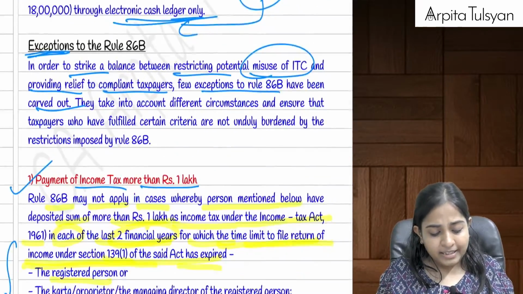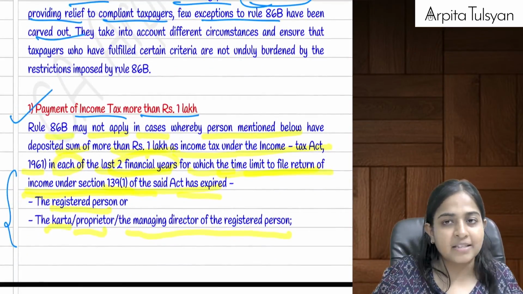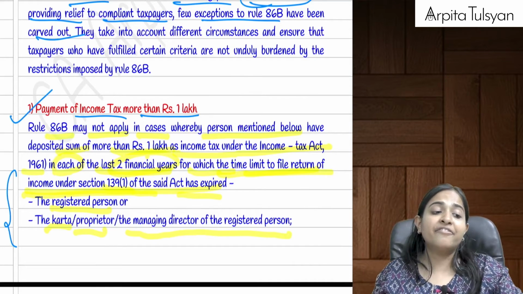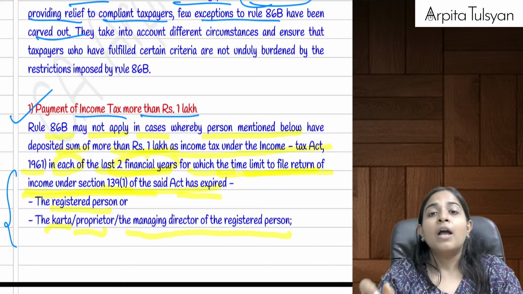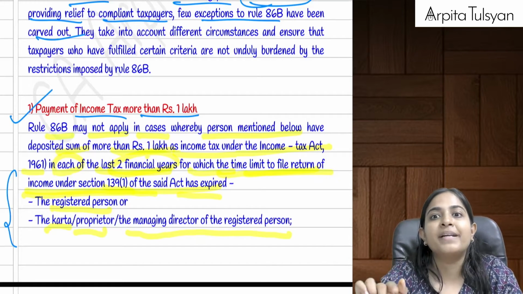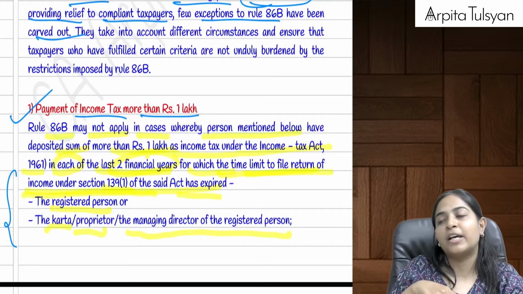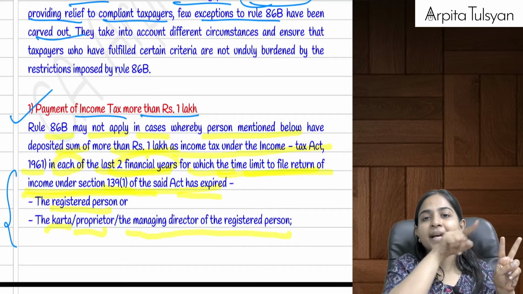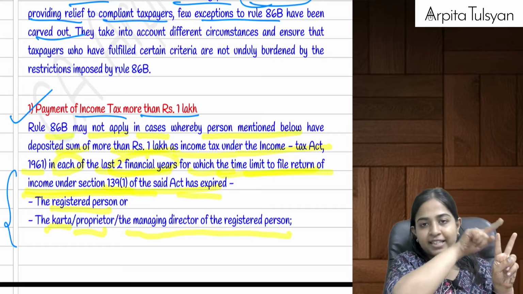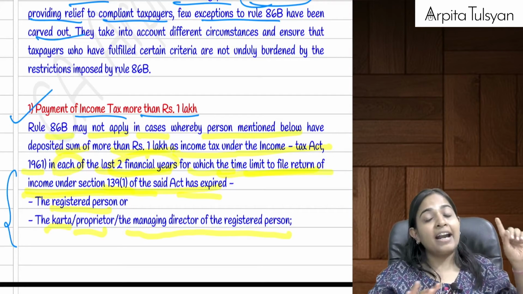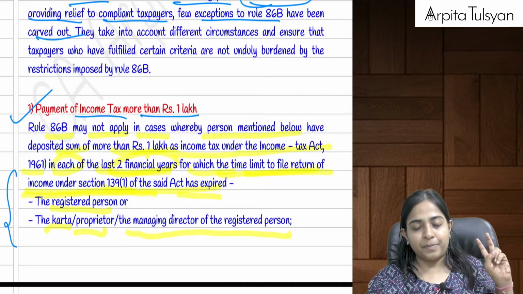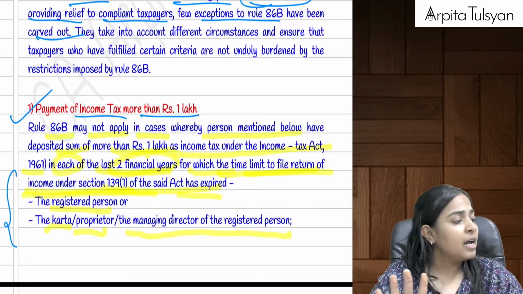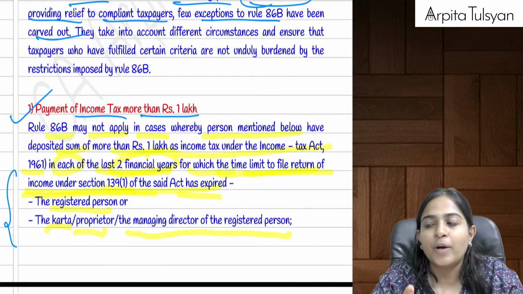Now, there were some exceptions to that. Let's say that particular registered person, or an authorized person like the karta, proprietor or managing director, has paid income tax of more than rupees 1 lakh in each of the last 2 years, whose time period for filing the income tax return has already expired. That means everything under income tax for those 2 years is done, and for those 2 years the registered person or their authorized persons have paid income tax of more than rupees 1 lakh. They are genuine people, so it is deemed that they will not default under GST.